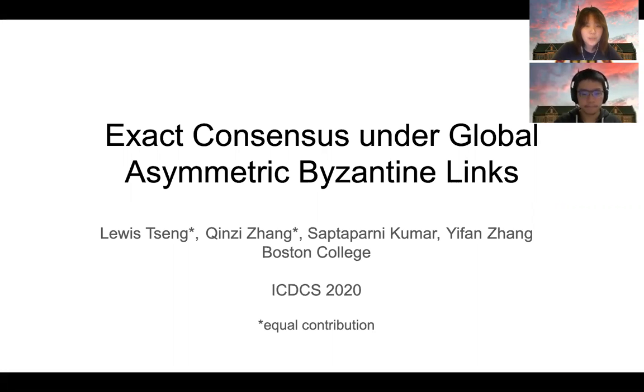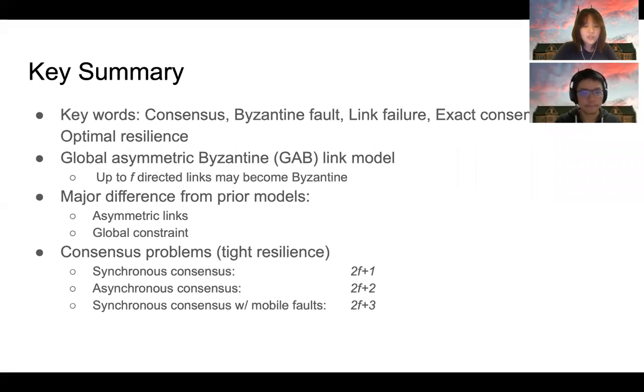Our research is about exact consensus under global asymmetric Byzantine links. To give a brief summary, all the nodes in our system are fault-free and each pair of nodes can communicate directly with each other. In the GAB link model, up to F directed links may become Byzantine and have arbitrary behavior. Our model is different from prior ones mainly because we have asymmetric links and we adopt the global constraint.